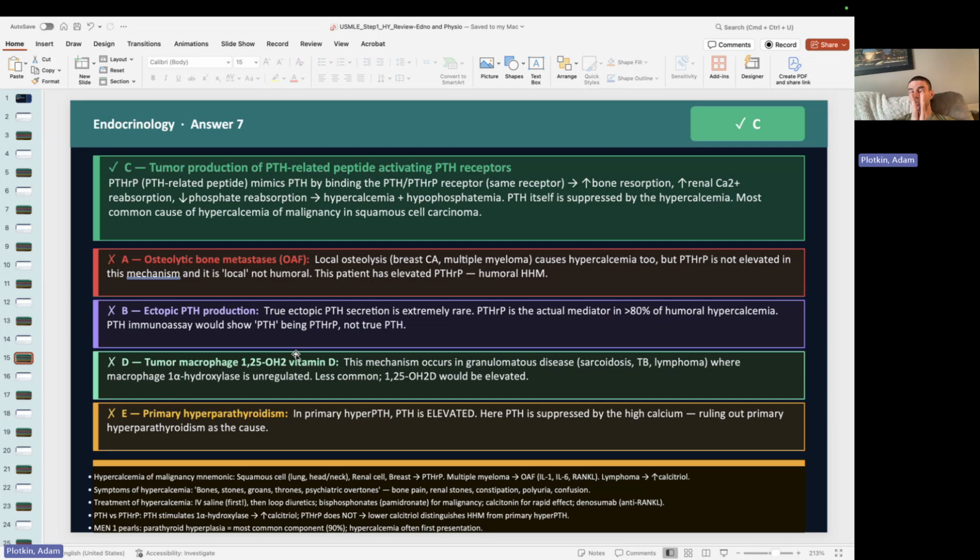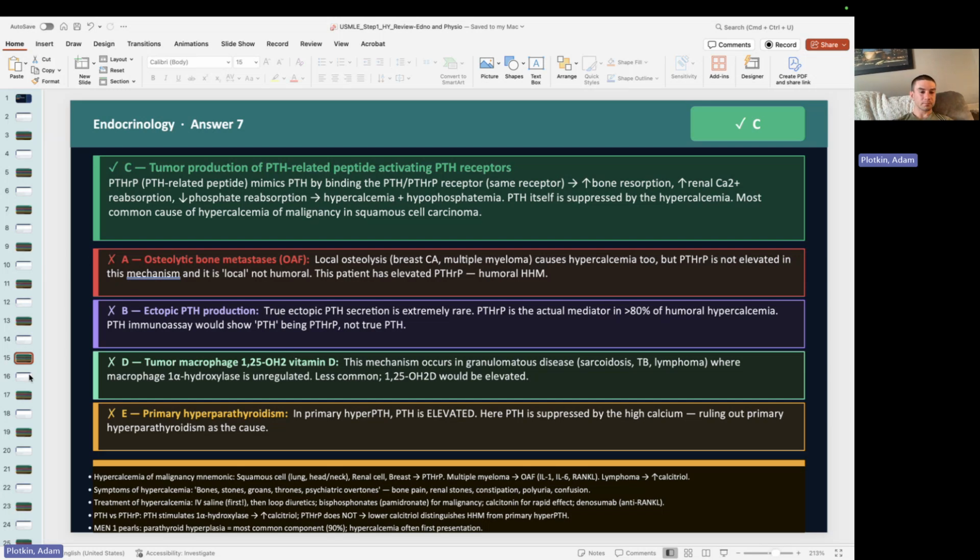Hypercalcemia also shortens your QT, whereas hypocalcemia prolongs your QT. And then remember, with hypocalcemia, we can have tetany. We can see Chvostek's sign, where you tap their facial nerve and they get a jaw jerk. We can put a blood pressure cuff around the brachial artery, and the patient can have Trousseau sign, where their wrists flex. And then hypocalcemia can cause perioral numbness and tingling, also in the fingers and toes.